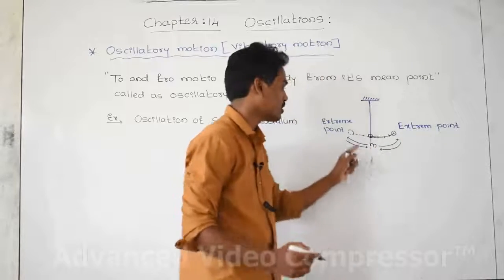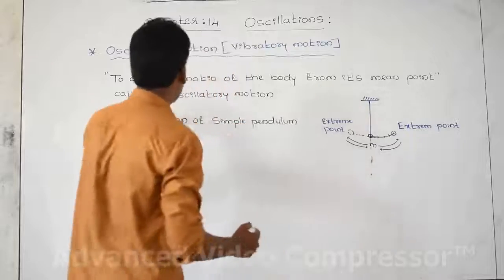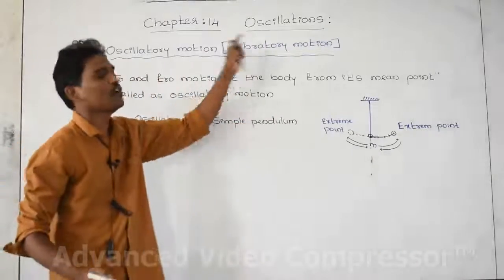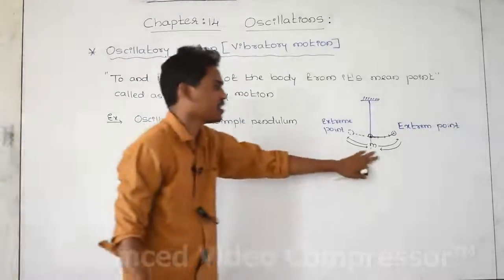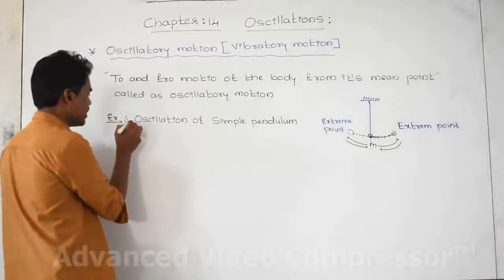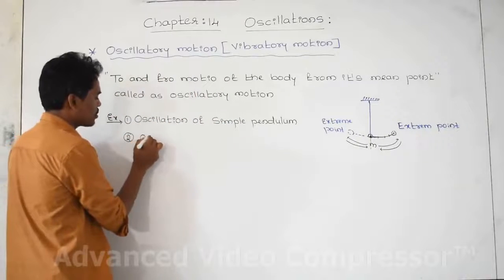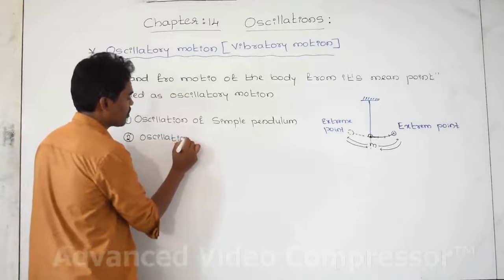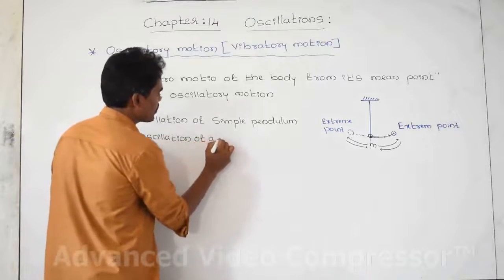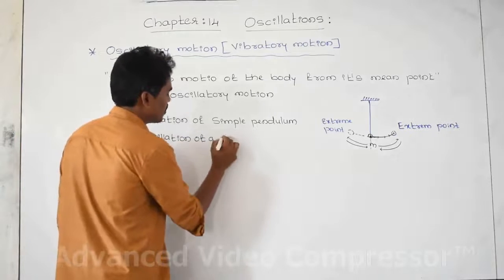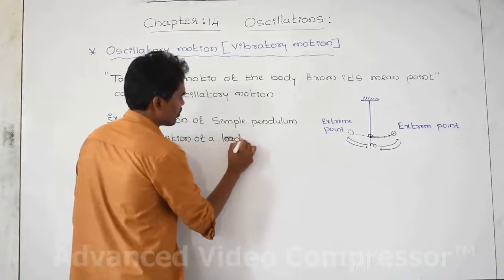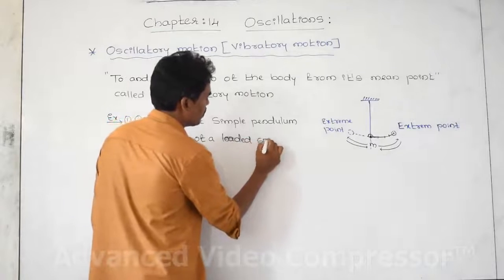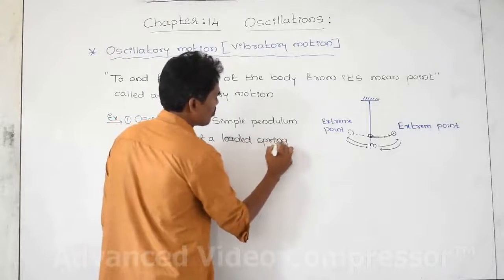To and fro motion of the body from its mean point is called oscillatory motion or vibratory motion, and this is an example. And what is the second example? Again, oscillation of a loaded spring, that is also an example for to and fro motion.